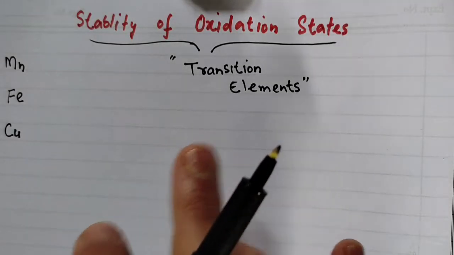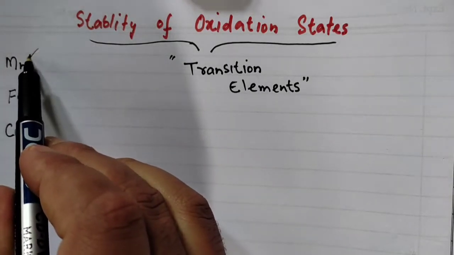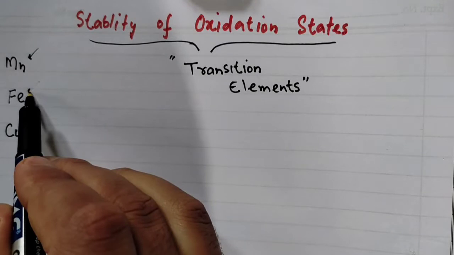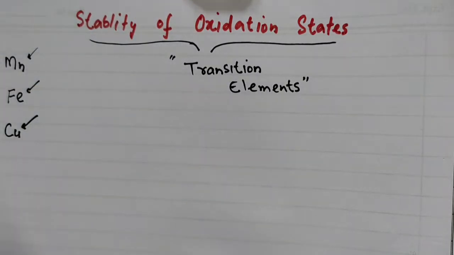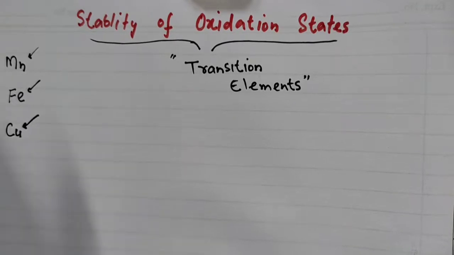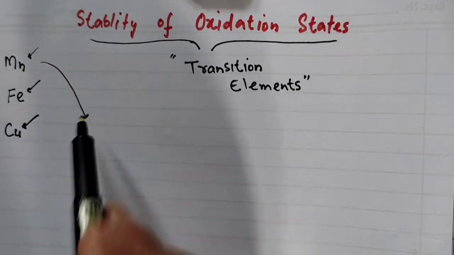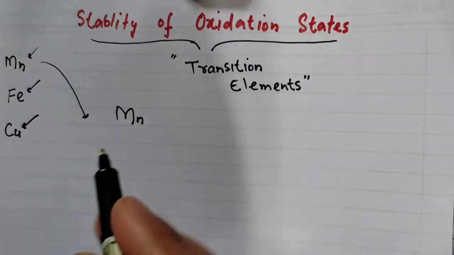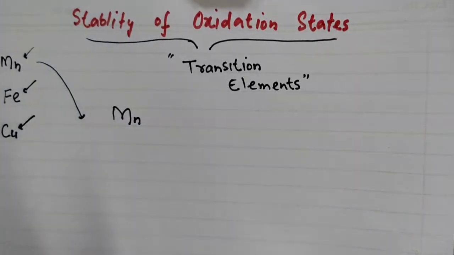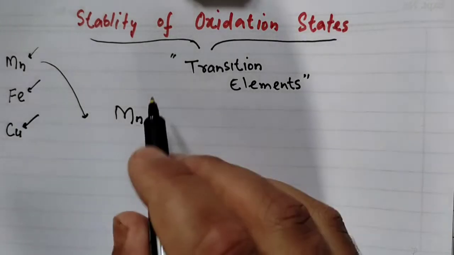In transition metal chemistry, we'll be discussing the stable oxidation states of manganese, iron, and copper in today's class. In the next class, we'll be talking about their Latimer diagrams. Okay? Now if we look at manganese, all these elements belong to the 3D series.